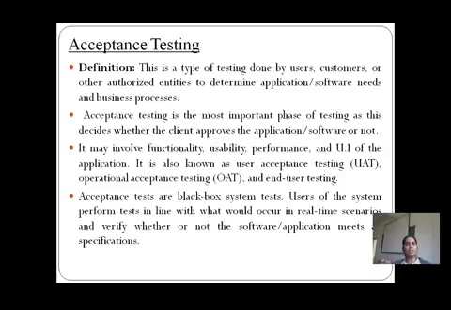So the basic thing is that acceptance tests are black box system tests, where the internal structure or internal code doesn't matter. Only the input given to the system and the output coming from it are the focus.